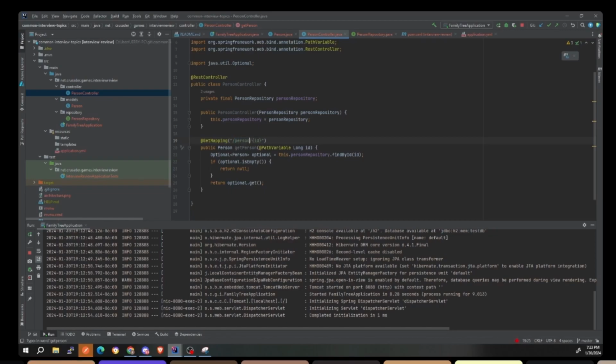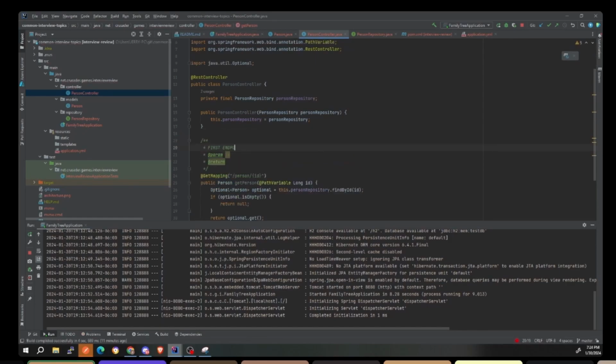So here, if you wanted to follow RESTful API standards, you would do /person, or it's usually plural too, so you can do /people like this, or persons, however you want, but all of those are valid. Okay, let's just do person for now because persons sounds weird. So in this case, GetMapping person ID is then supposed to get the person with this specific ID. And if it doesn't exist, then it has to return a 404.